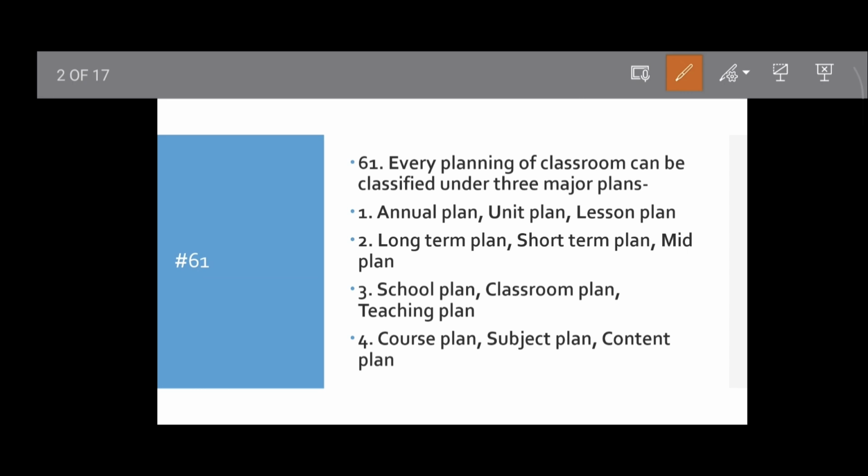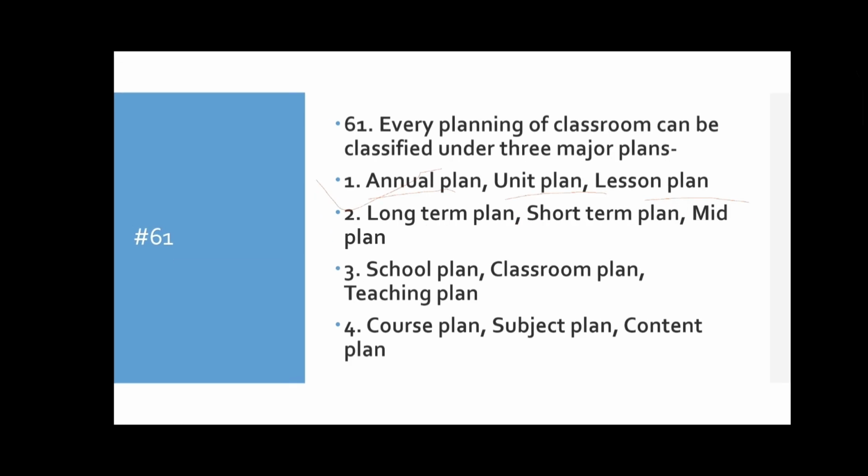As you know, classroom planning is generally organized at three levels. That is annual plan, the overall plan for the academic year, and unit plan, the planning of a particular unit or topic. Then lesson plan, the daily instructional plan. These three plans are there: annual plan, unit plan, and lesson plan. Option 1 will be the correct answer. Then move to the next question.